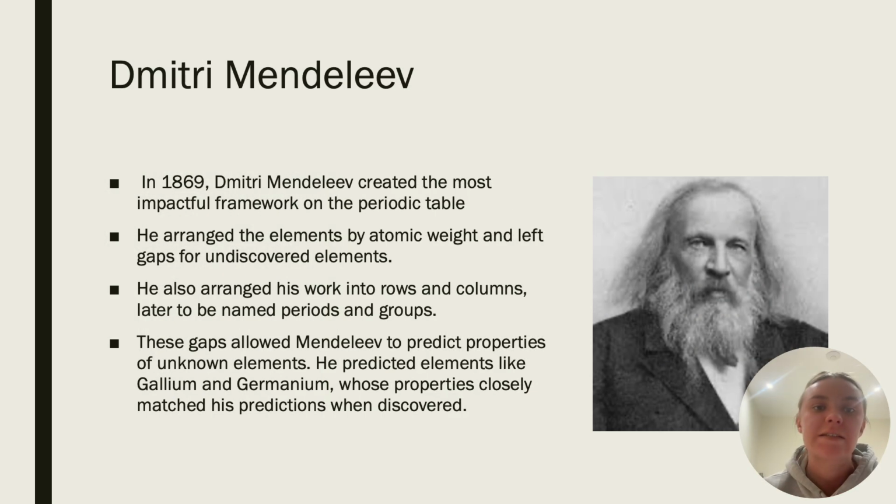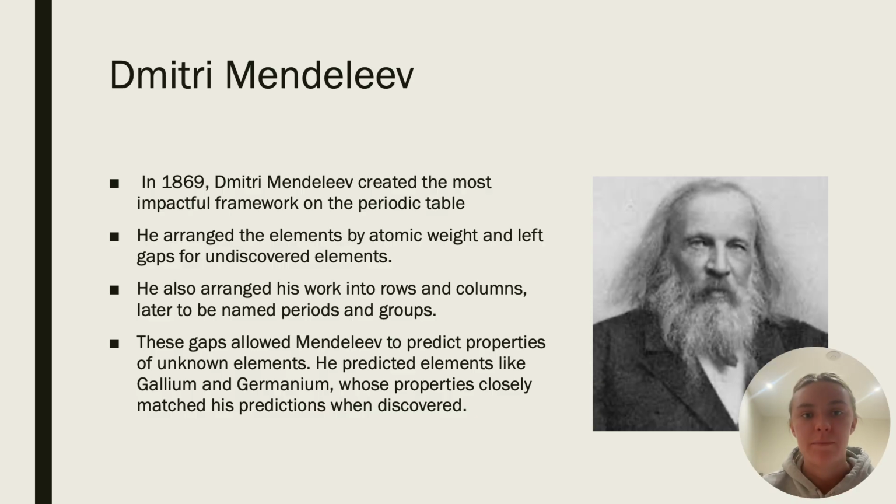In 1869, Dmitri Mendeleev created the most impactful framework on the periodic table. In this framework, Mendeleev arranged the elements according to their atomic weight. However, what was so significant about his work was that he left gaps for elements that were yet to be discovered. He arranged his work into rows and columns, later to be named periods and groups.